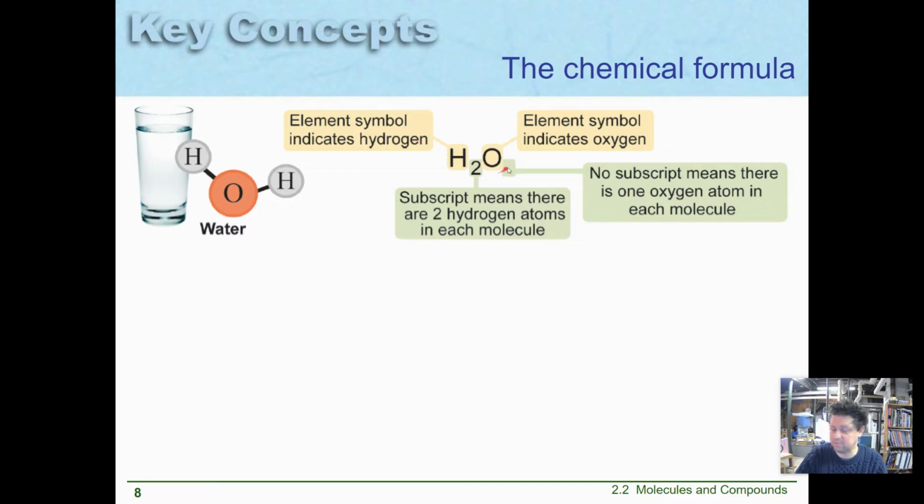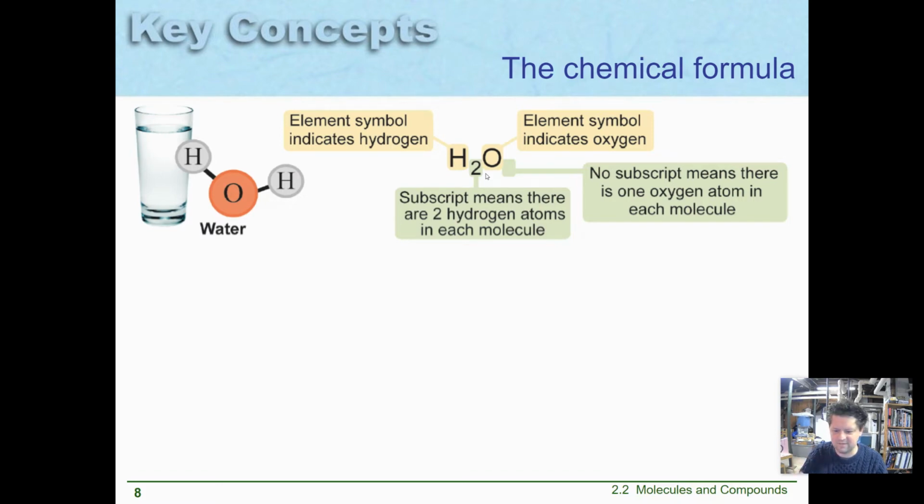So breaking this apart is a lot easier than you probably imagine. The H is my element symbol, and if I check my periodic table, I find out that H stands for hydrogen. And the 2 in this subscript means that there's 2 hydrogen atoms in each molecule. 1 and 2. I'm a stickler for this one too. Notice that the 2 is submerged. It's subscript. It's down below the line. But it's not all the way below the line. And it's not just a little 2, half size, written in line next to the H.